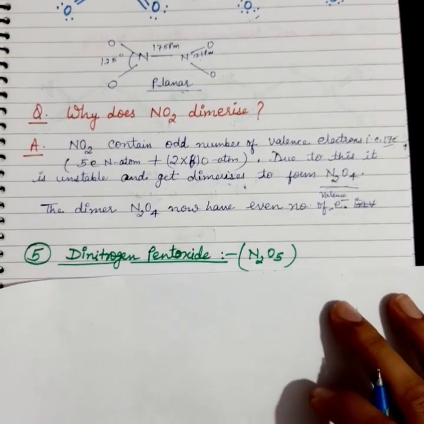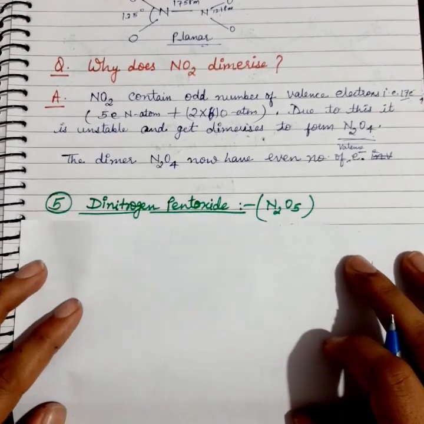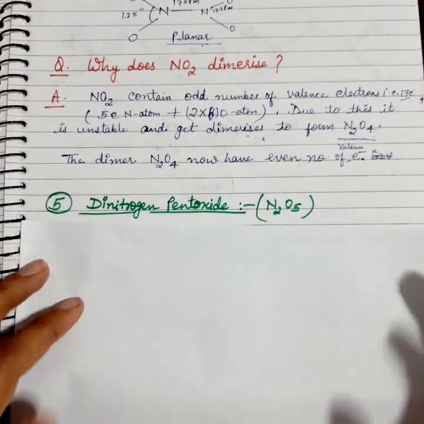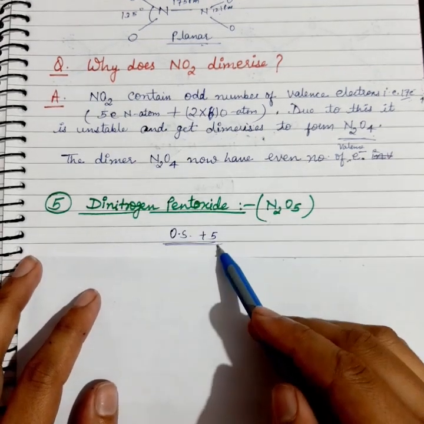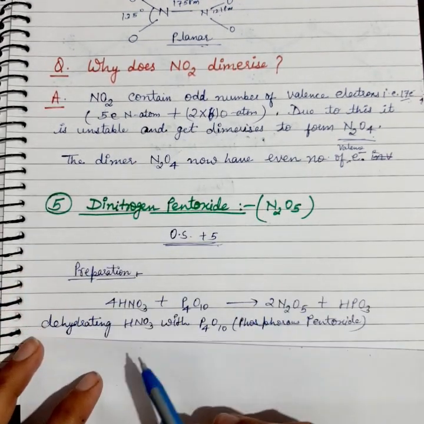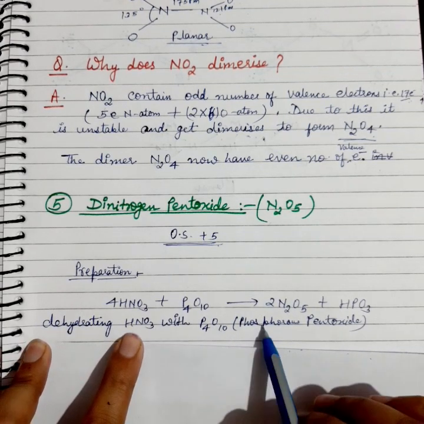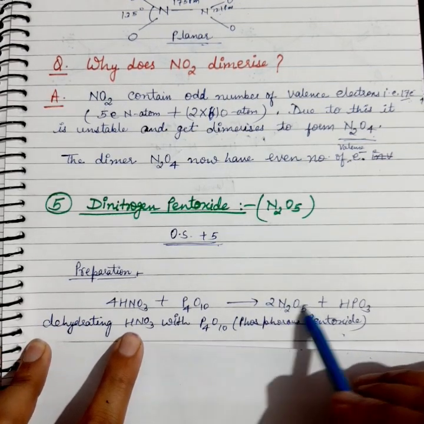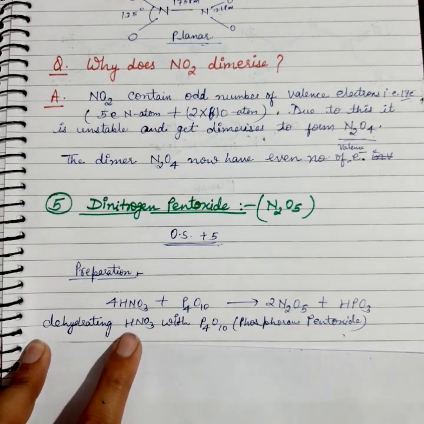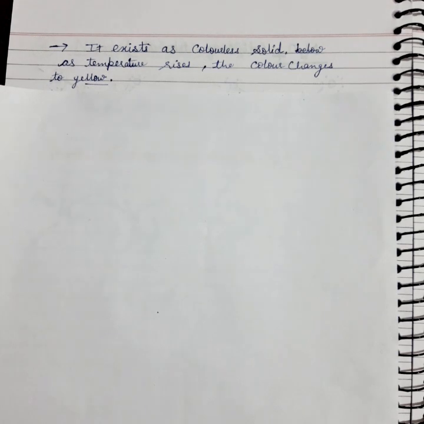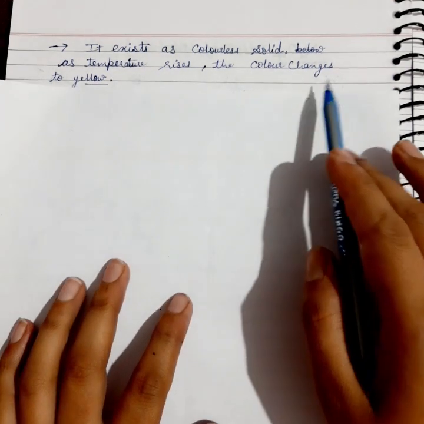Now come to the last oxide of nitrogen, dinitrogen pentoxide N2O5. Oxidation state is +5, and for preparation, on dehydrating nitric acid with phosphorus pentoxide, we can easily get dinitrogen pentoxide N2O5 plus HPO3. And this N2O5 exists as a colorless solid, and as temperature rises the color changes to yellow.